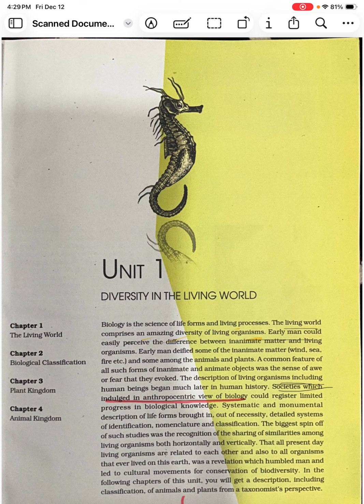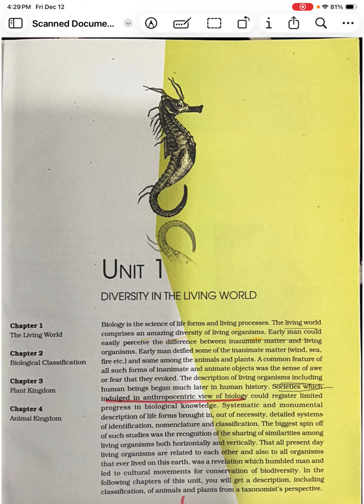And later, the description of living organisms, including human beings, began much later in human history. Human beings didn't describe other animals or living organisms, or feel the necessity to identify these organisms in prehistoric times.